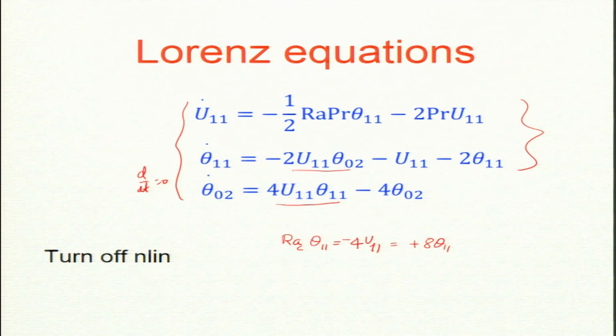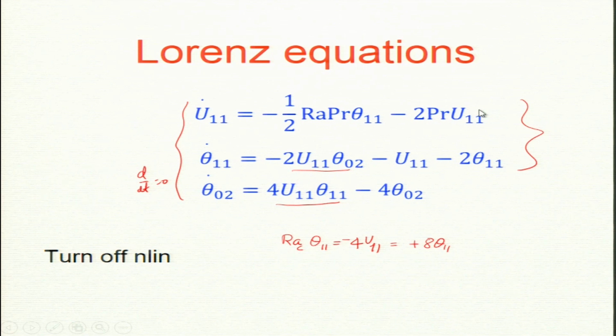If I set theta 11, u11, theta 0 2 to 0, that is the fixed point. That is the conduction state, no convection. Okay, so that is a solution, but there are in fact two more solutions.